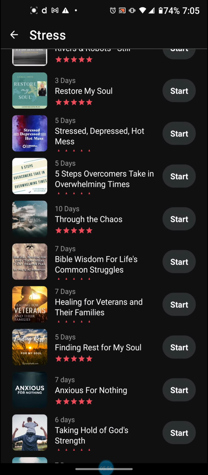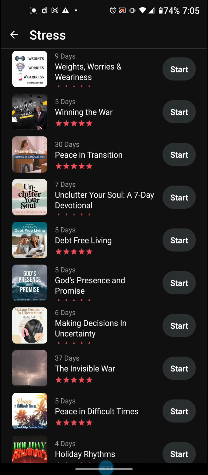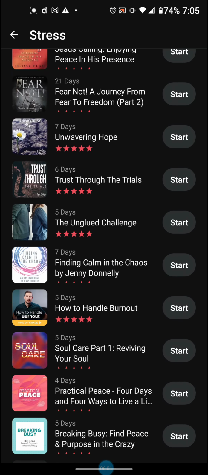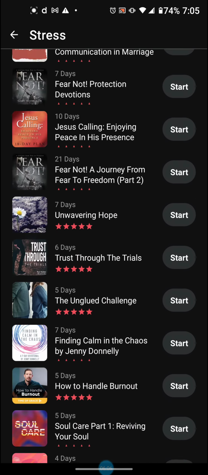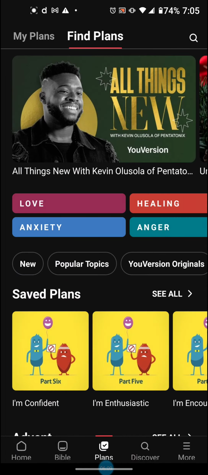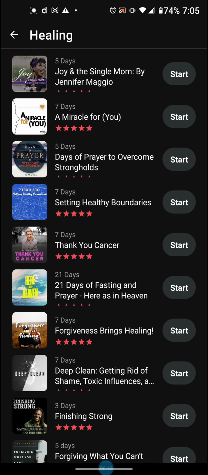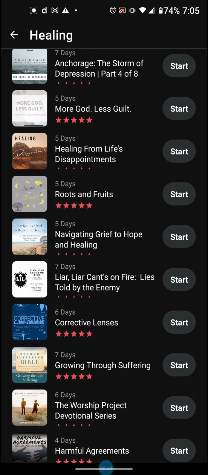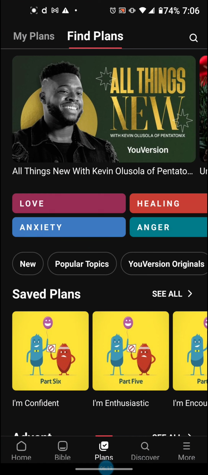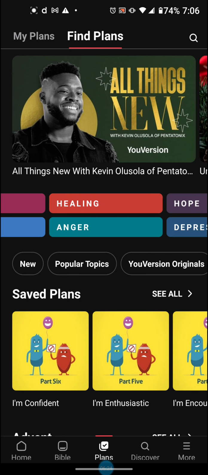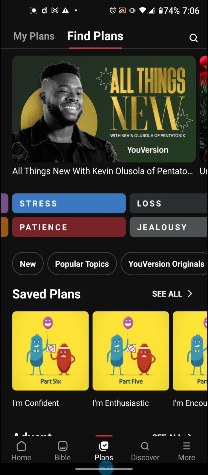And guys, look at all of these plans related to stress. There are thousands and thousands of plans related to stress, healing, devotionals for healing. So cool, guys. There are so many plans. You could never do them all in a lifetime. So tons of ways that you can study God's Word and grow in your relationship with Him.